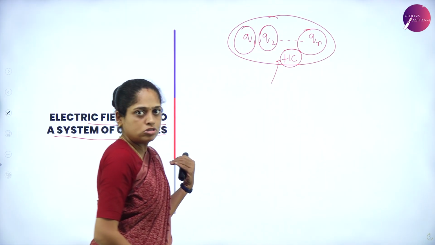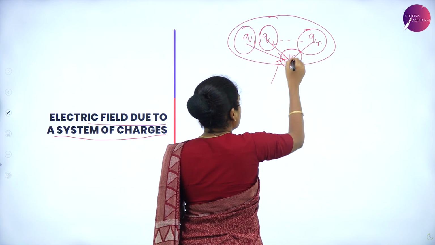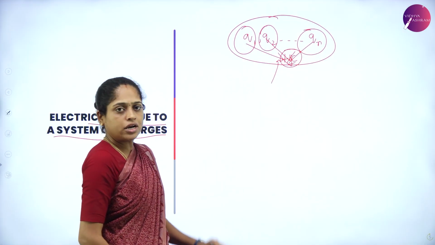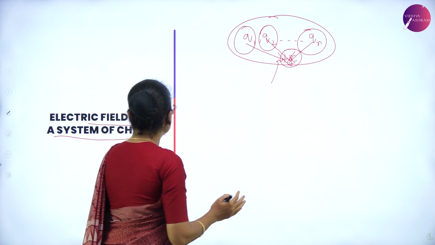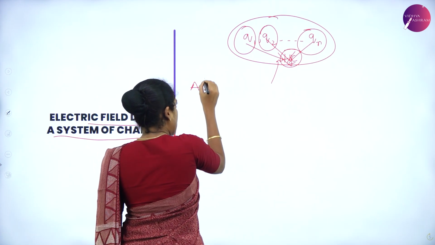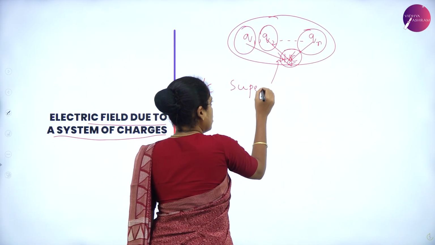On this unit positive charge, due to the system of charges, there are a number of electric fields. So, how to calculate the total electric field on this unit positive charge or any charge? To calculate that, we have to use the superposition principle.